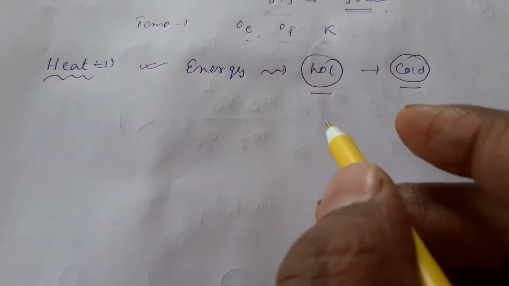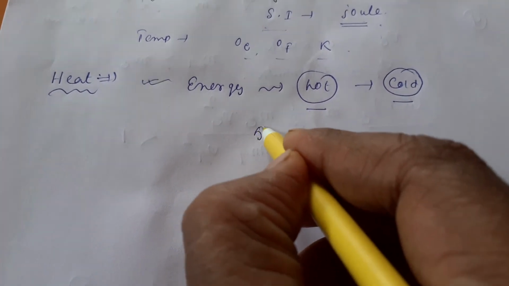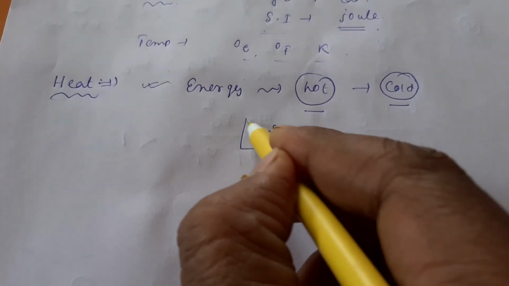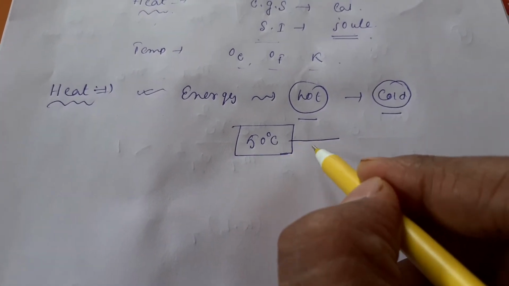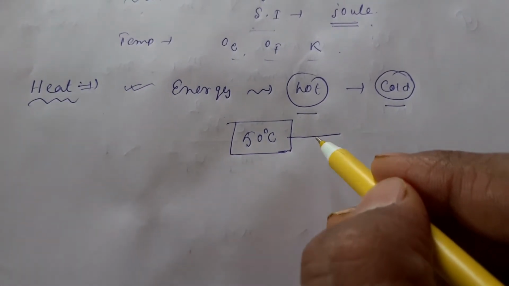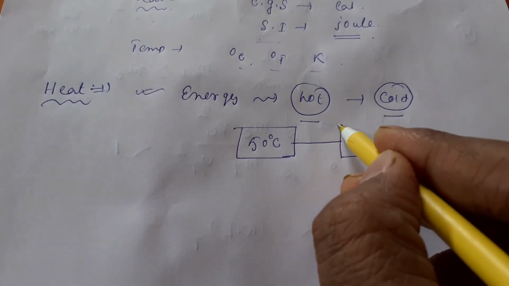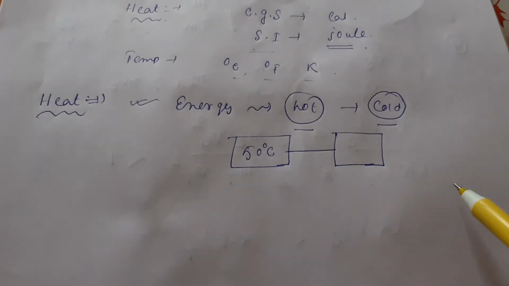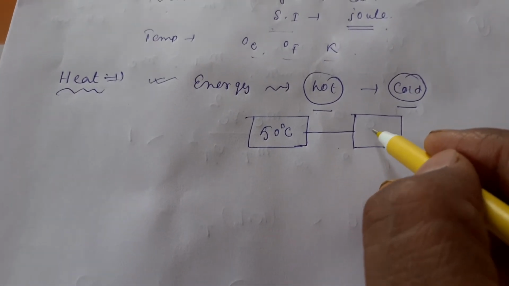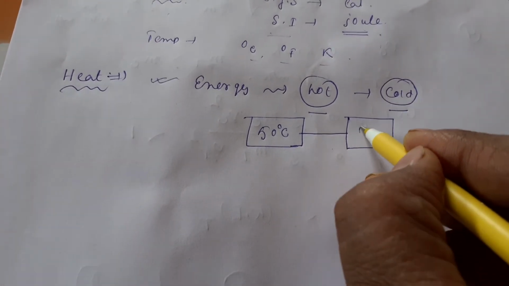That means if there is some temperature difference, suppose a 50 degrees centigrade body is present, and you have connected them, maybe they are material bodies, metals, suppose, connected with each other. So I am talking about the conduction process. You will read this afterward.